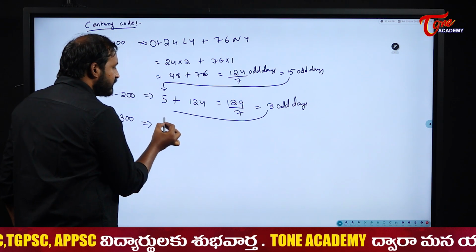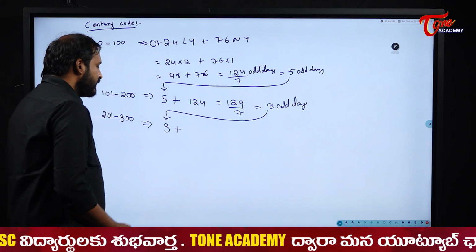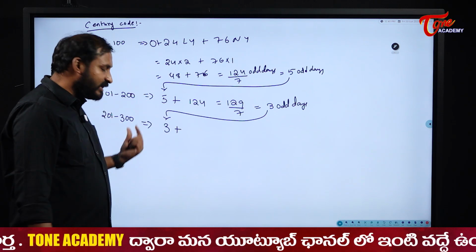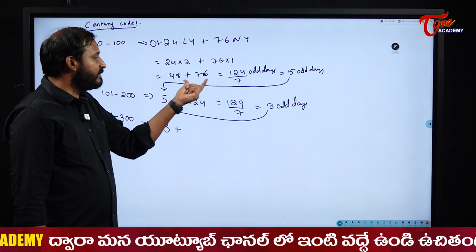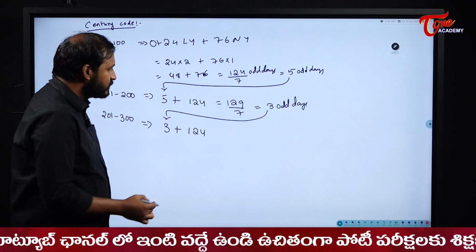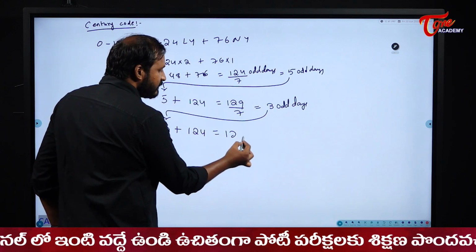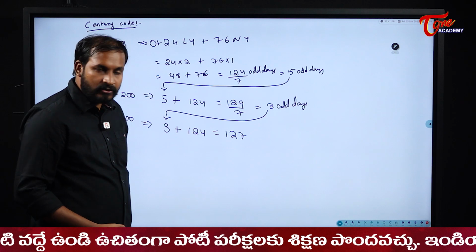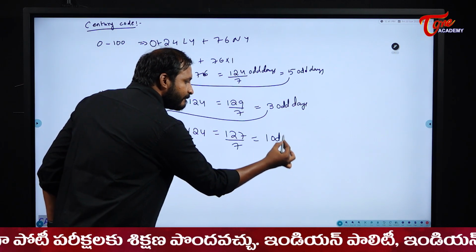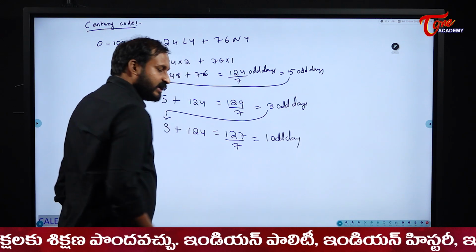So these 3 odd days will come to this one. 3 plus. Here also the same story. 201 to 300 is 100 years, but 300 is not a leap year. So the same story repeats here also. When I calculate, I will get 124. So this will become 127. Will we have 127 odd days? No. So once again we divide it by 7, and we get 1 odd day here. Good.